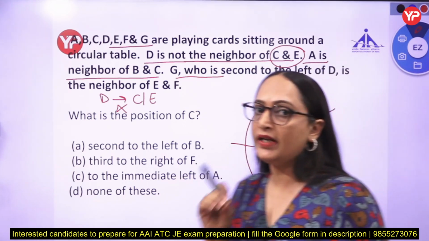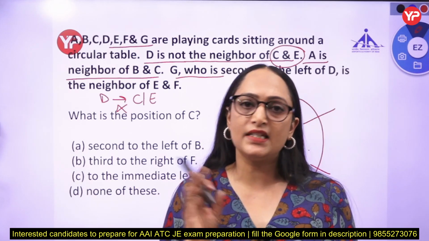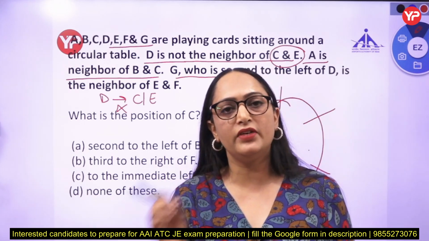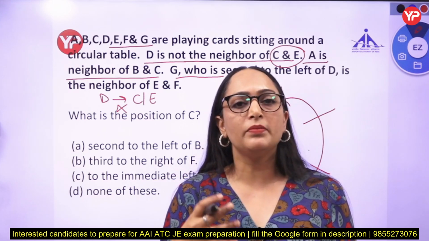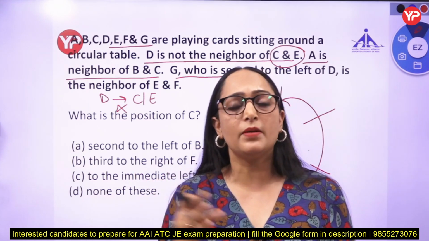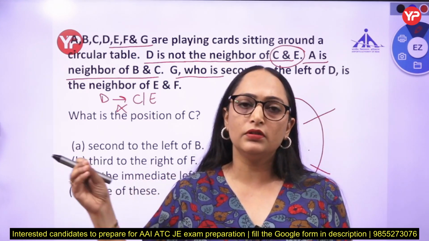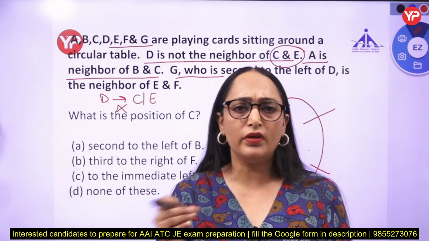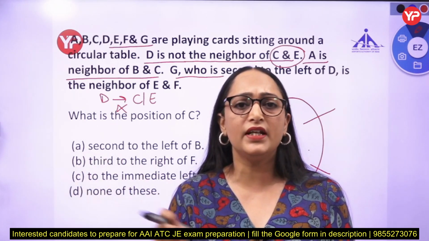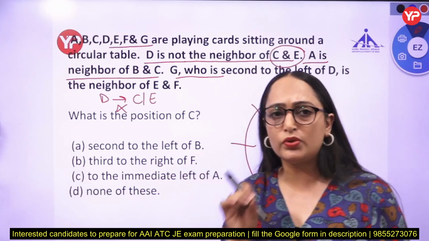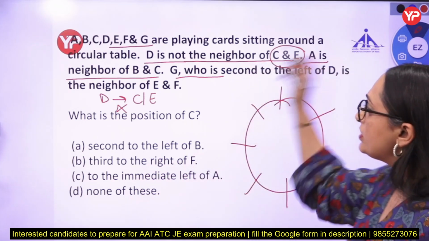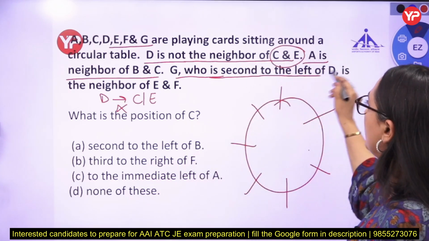always find out a definite information in sitting arrangement questions. So what is definite information? When in the question he is talking about something left and right, that means if someone is left of B or left of C, so if in the question left and right is given, that is a definite information. So always start your question with that information only. So G is second to the left of D.